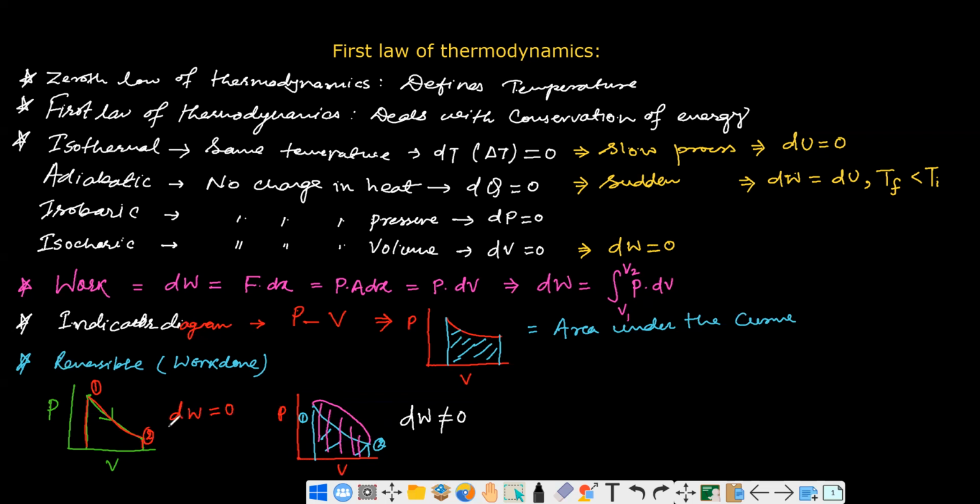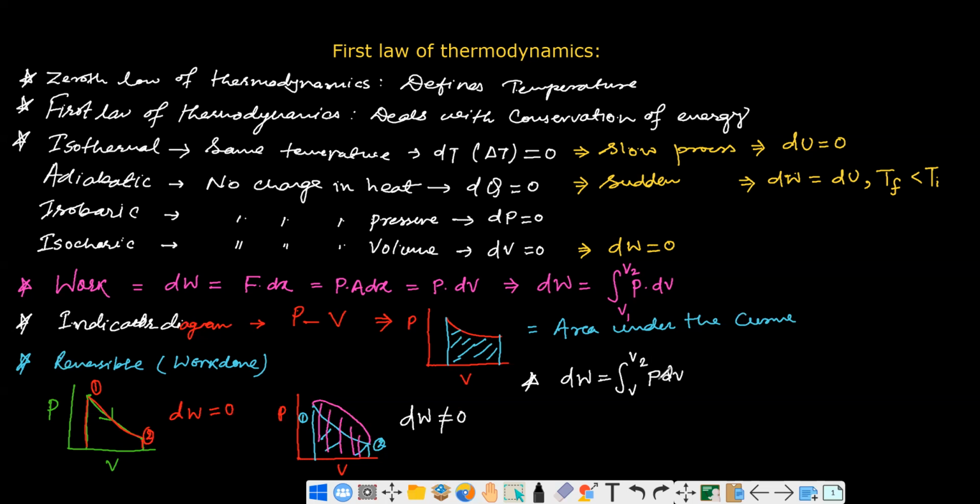Now let us move on and discuss the other ideas. If you have the isothermal process, and you want to calculate the amount of work done, then you can simply write dW equals integration from V1 to V2 of PdV.